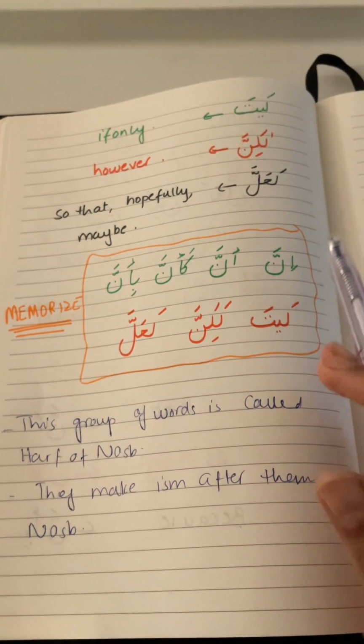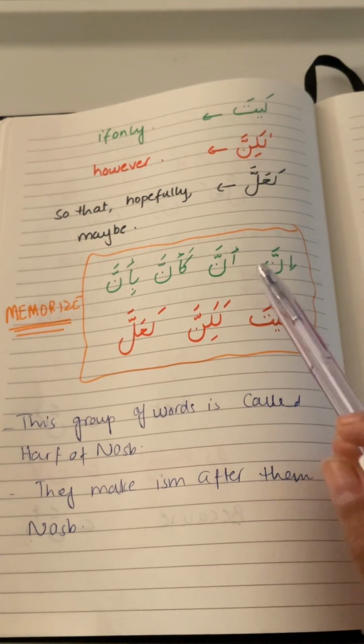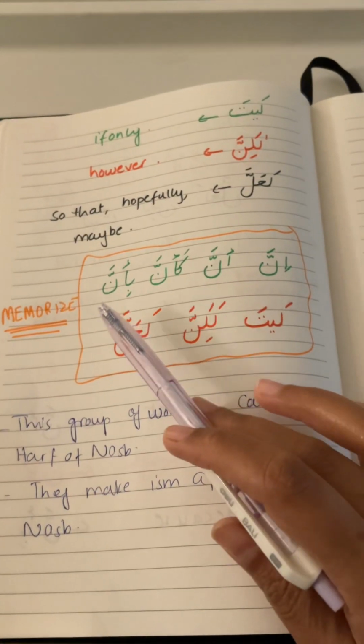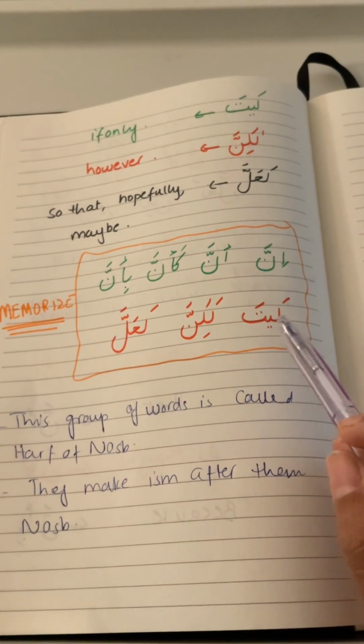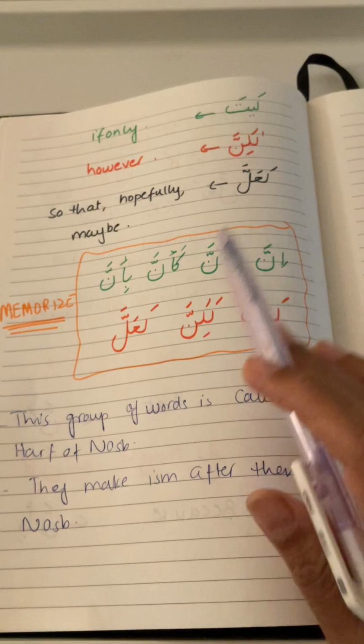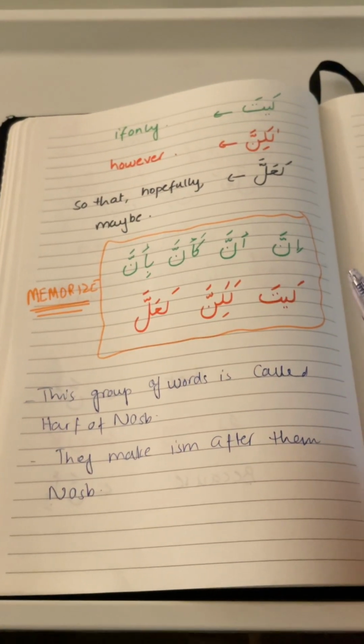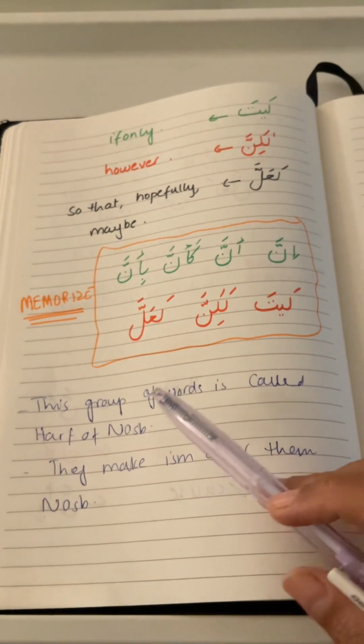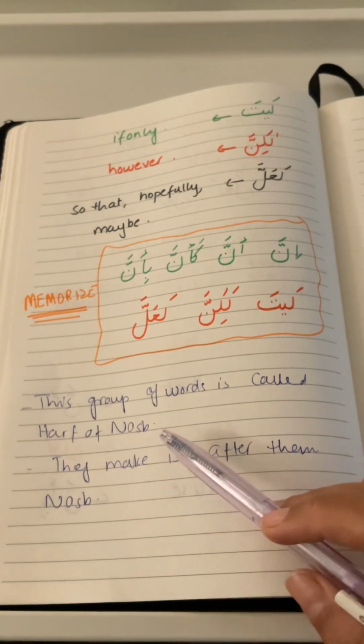You just say it a couple of times more, and inshallah you'll be able to memorize them. First are the inna, anna, ka anna, bi anna, the anna kind of words, and then there are the lam words, laita, lakinna, la'alla. Memorize these words, and also try to memorize the meanings. This group of words is called the harf of nasab.